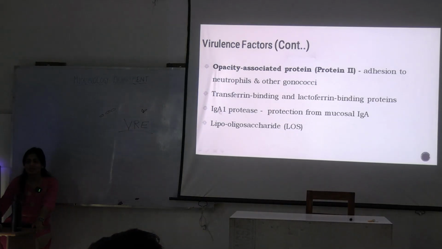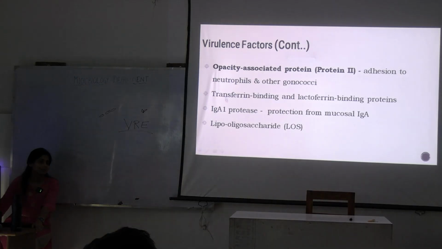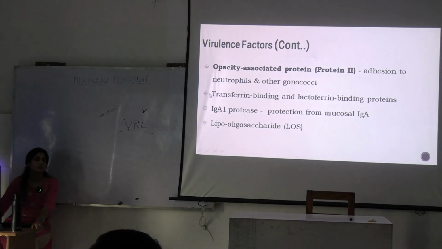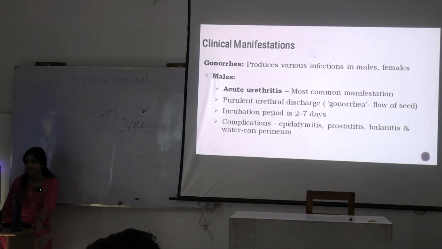IgA proteases. IgA, because the prostatic and cervical secretions could have IgA in them. Secretory antibodies are present there. So these organisms are capable of causing disease because they have immunoglobulin A proteases, they break down these antibodies, okay, and lipo-oligosaccharides. These are all virulence factors of gonococcus.